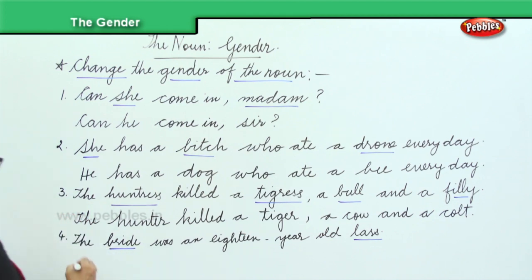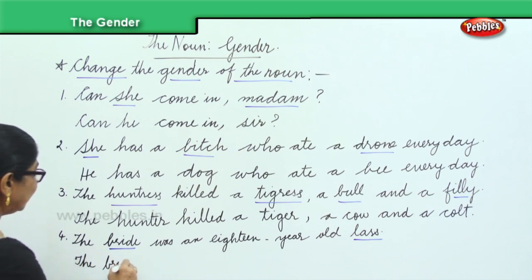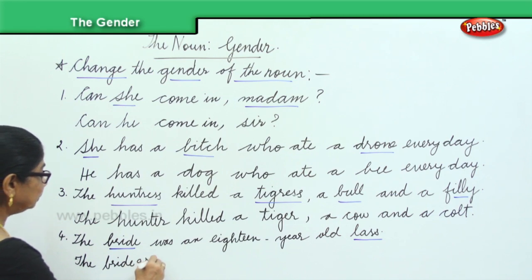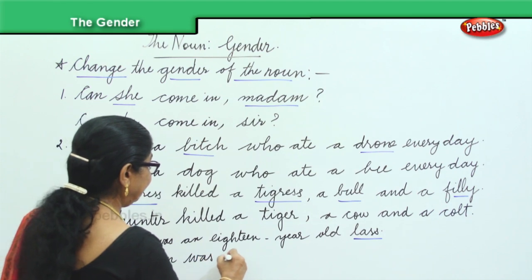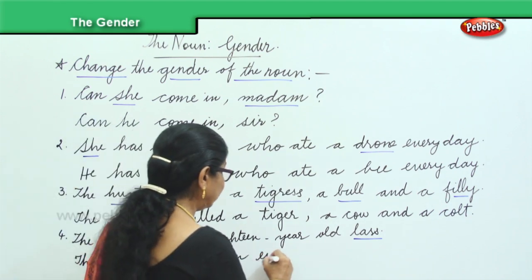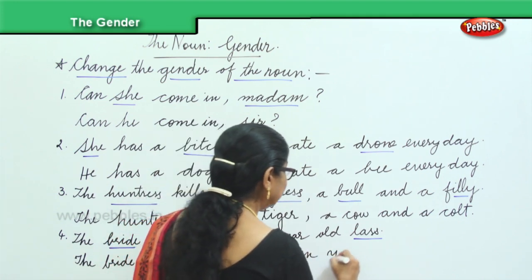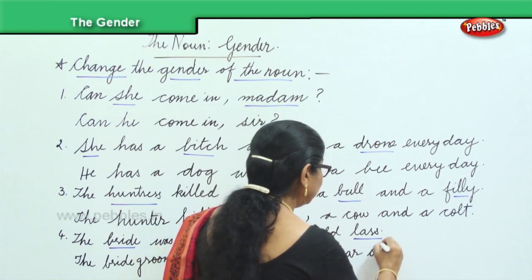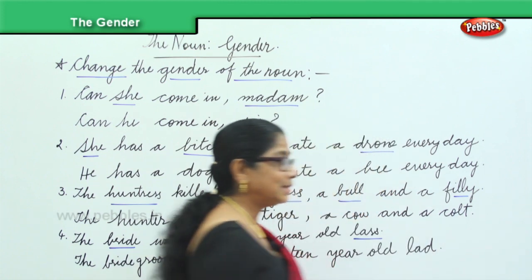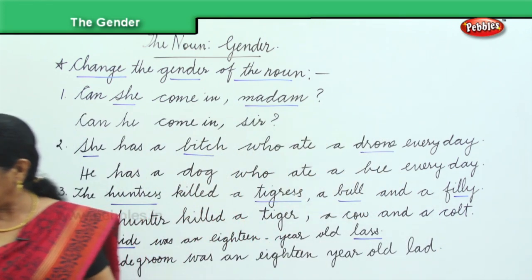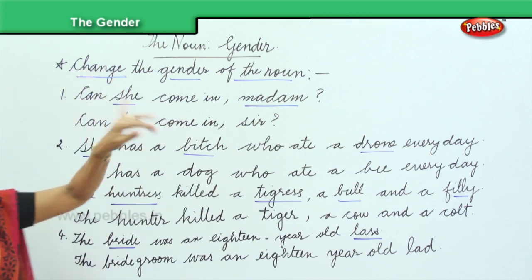Bride becomes bridegroom. The bridegroom was an 18-year-old lad. Lass becomes lad. Now, just look at what we have done here. We have changed the gender of the underlined words, okay?